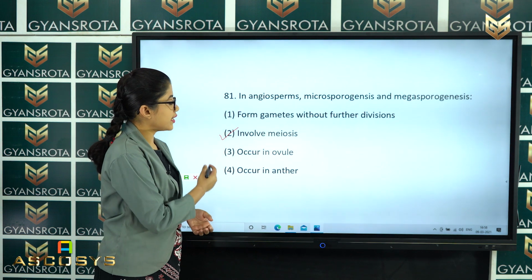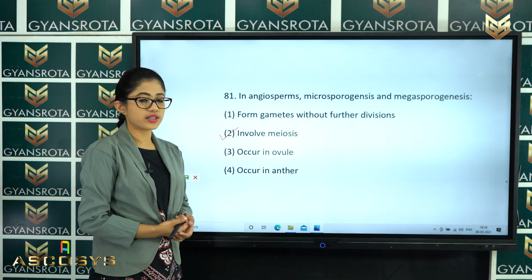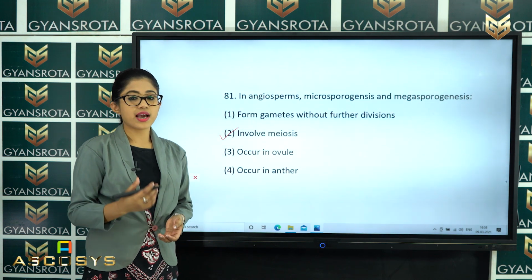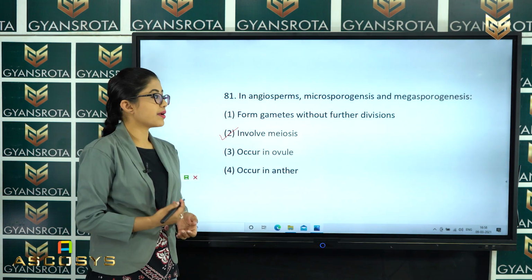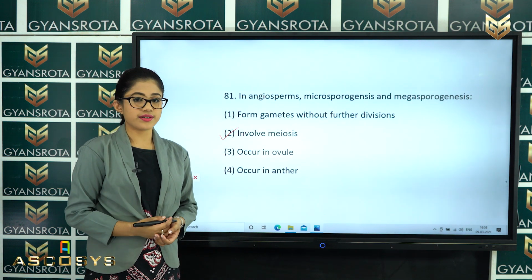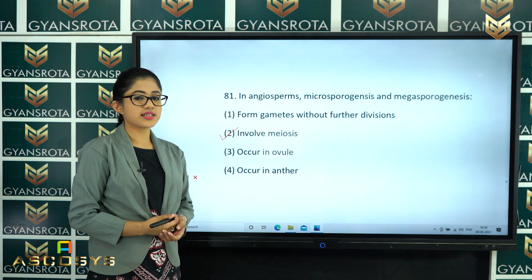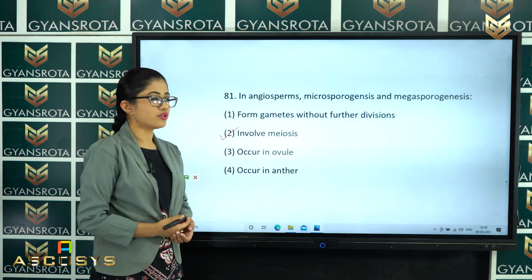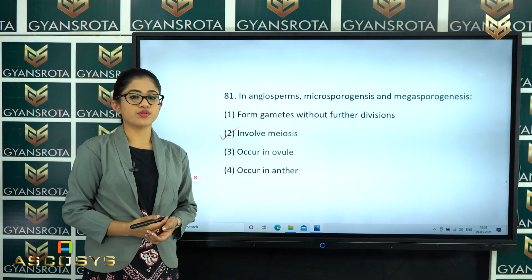Next it says that it occurs in ovule, that is also incorrect, and the last one says that it occurs in anther, that is also incorrect, because microsporogenesis takes place in the male gametophyte, right, and megasporogenesis takes place in the female gametophyte. So option number 2 is the correct answer for this question.